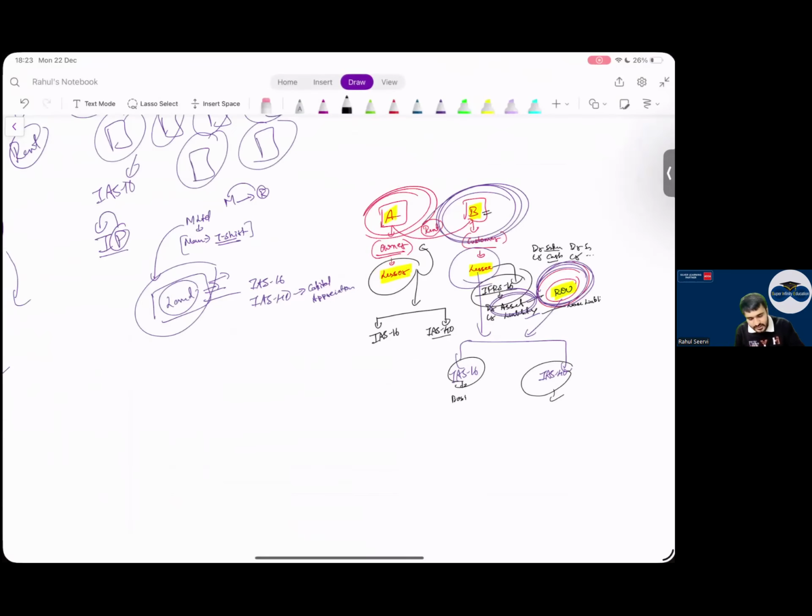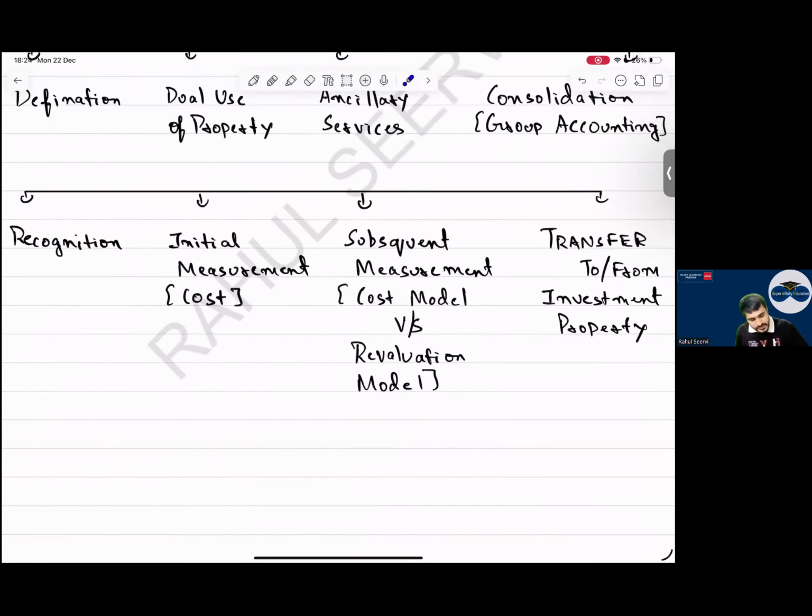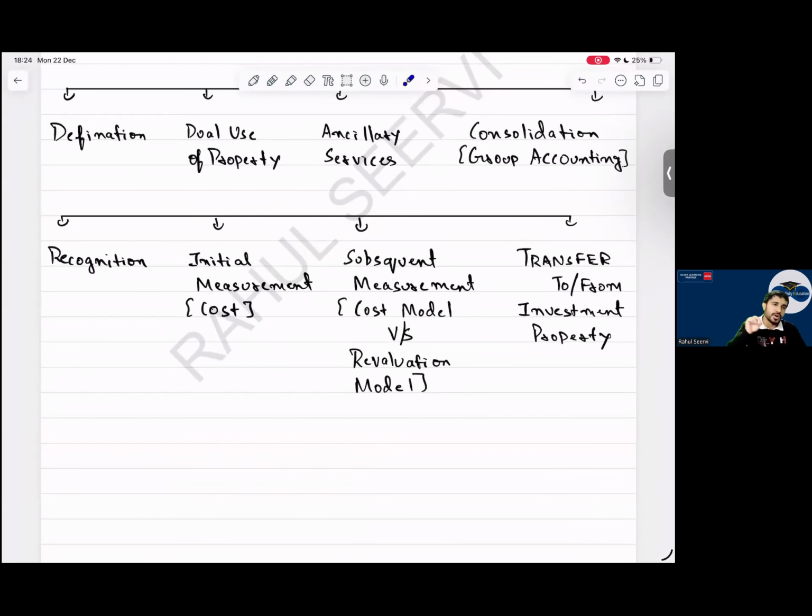This is initial recognition. Today I purchase an asset. I record it in my books at 10,000. At the balance sheet date, what will I record? We have to consider that. Then the last one, transfer to or from investment property. Whether you are an SBR student or an FR student, you will face problems in this, and this is tested in the exam most of the time.